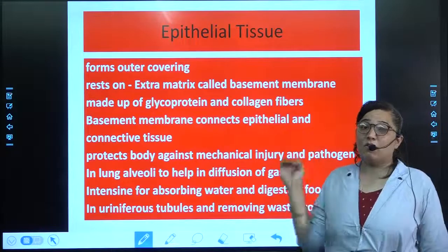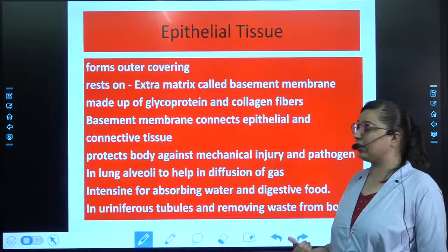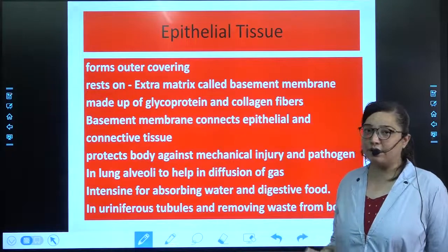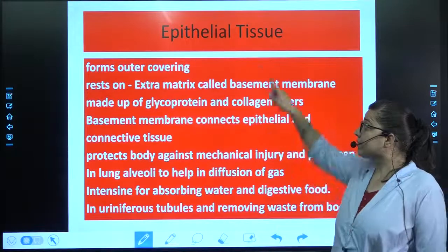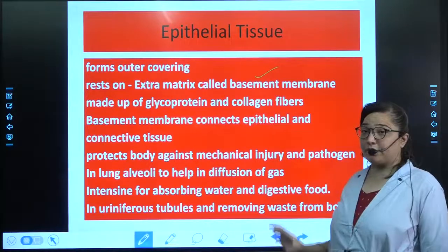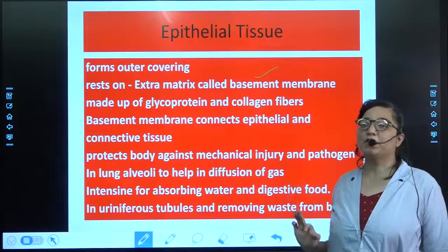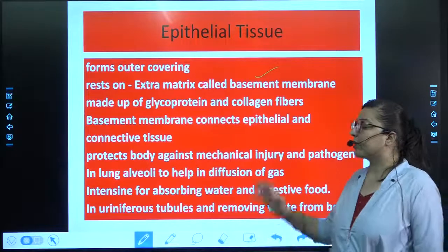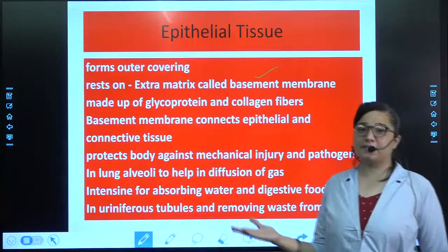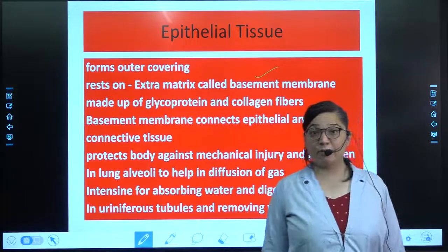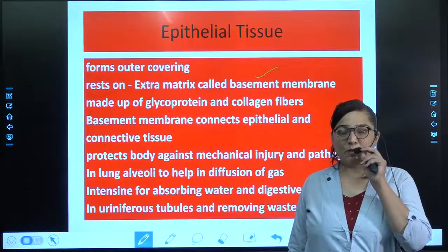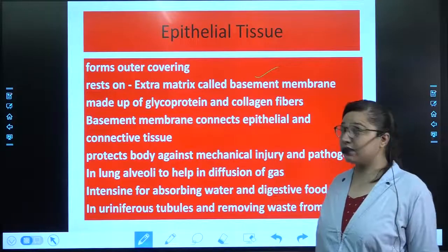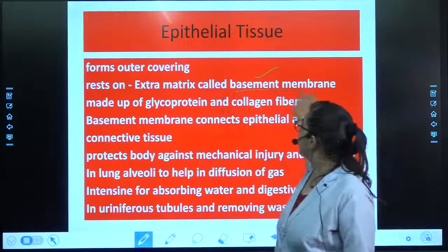Once again, it is forming the outer covering of any particular part. It is which type of tissue? It is epithelial tissue. Where does it lie on? One extra membrane. What is that extra membrane called? That extra membrane is called basement membrane.